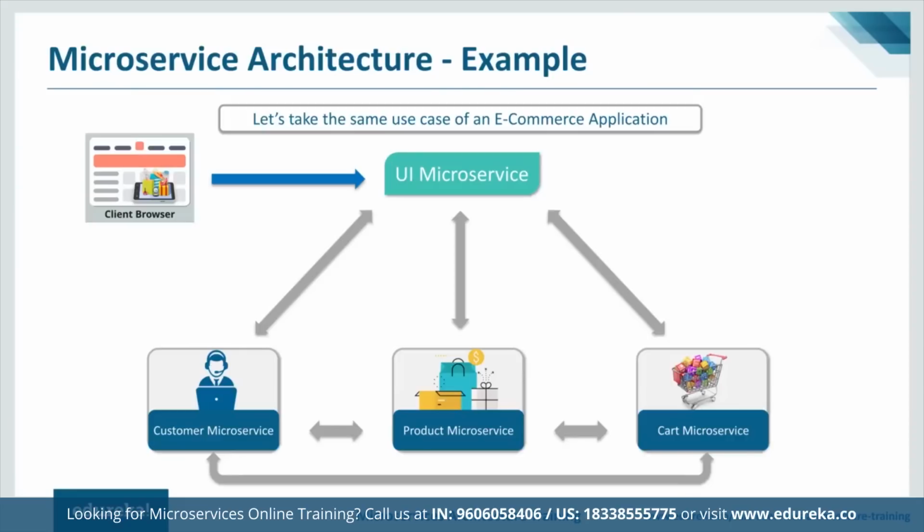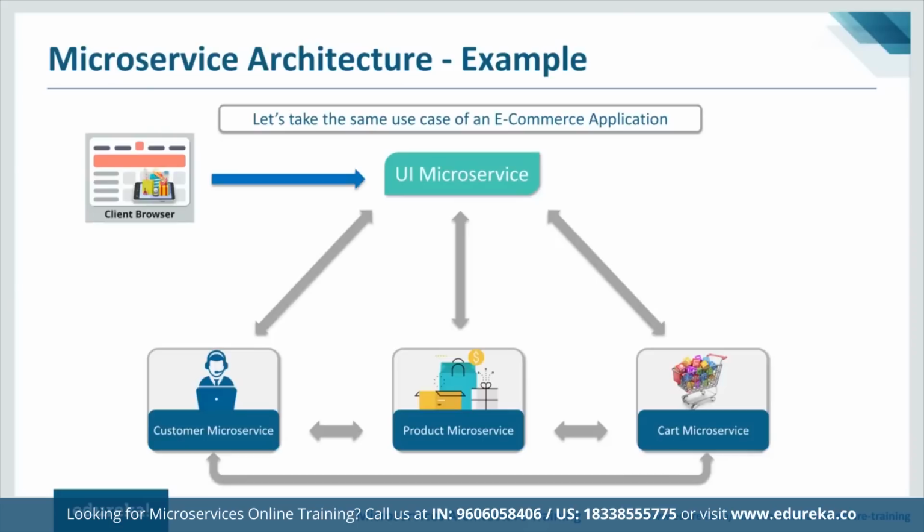Now, if you remember, in monolithic architecture, all the components were in a single module. But if you see here, with microservice architecture, all the components are divided into separate modules, which communicate with each other using a well-defined interface, usually REST or messaging. The communication between the microservices is stateless, where each pair of request and response is an independent transaction. Because of this, microservices can communicate effortlessly. Moreover, in microservice architecture, the data is federated.